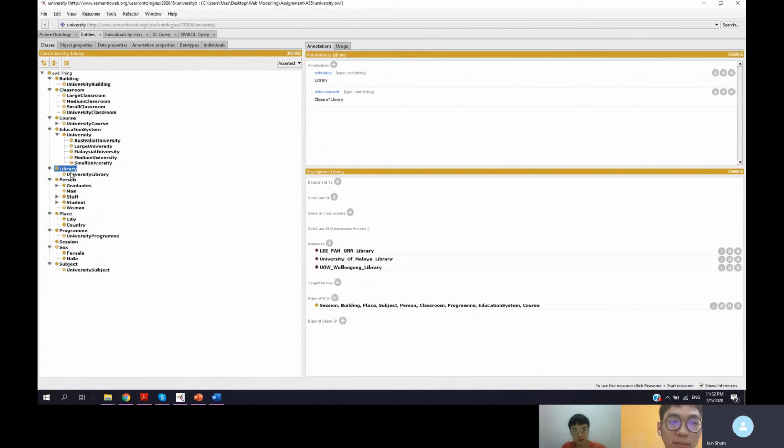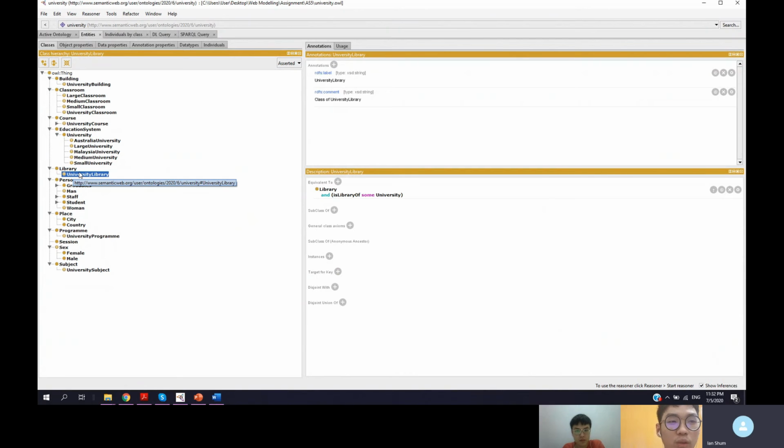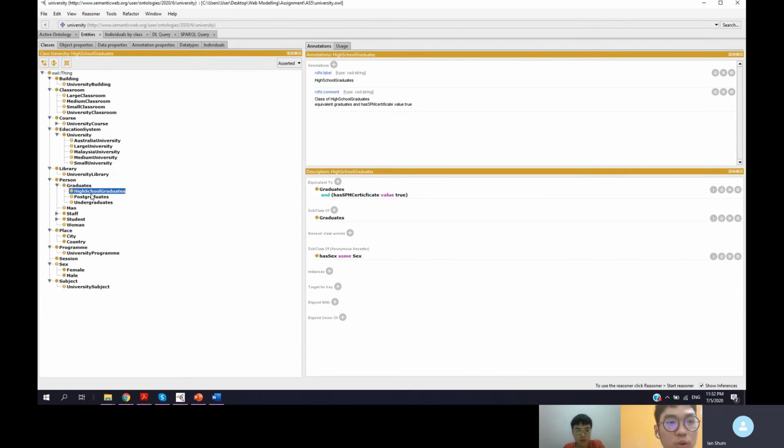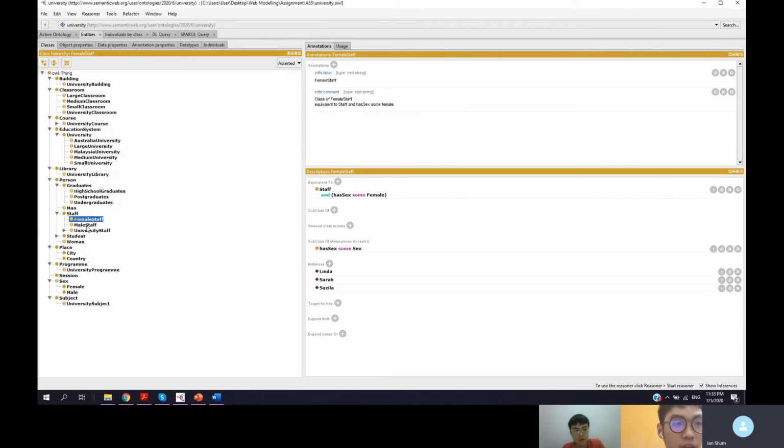And then we have the library. We have a university library. And then we have person. Inside this person, we have graduates. We have three types of graduates: high school graduates, postgraduates, and undergraduates. And then we have the staff. We have university staff.